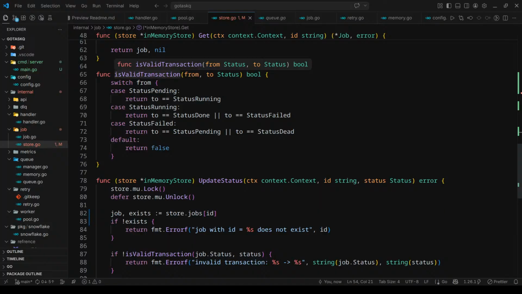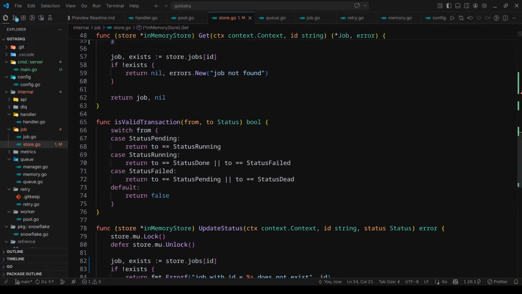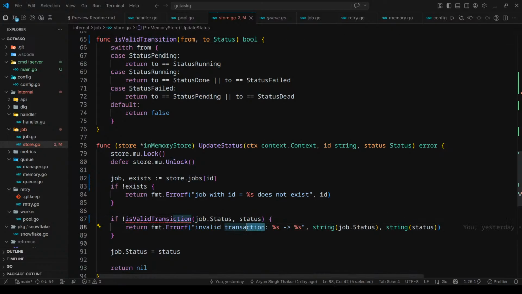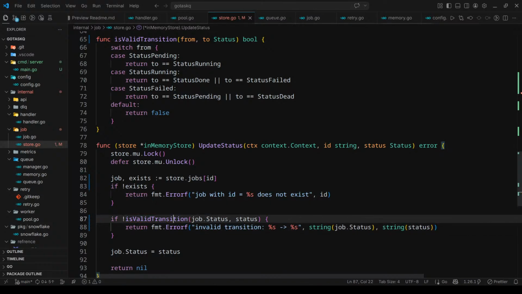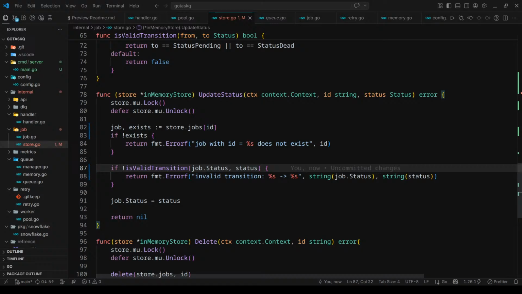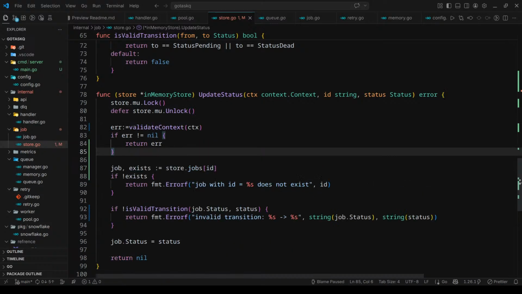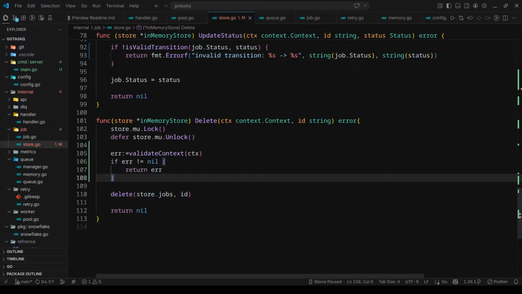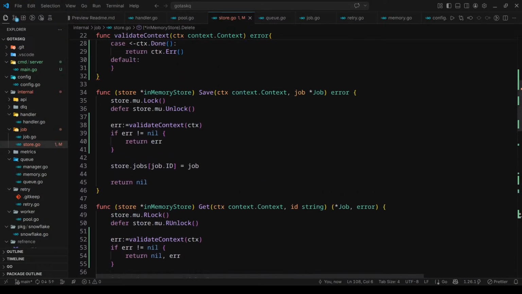Is valid transaction. Okay. I think it should be called transition, as we are transitioning from one phase to another phase. Transition. Yep, this works fine. Next thing we will do is this, and here we will also do this. I think everything is fixed here.